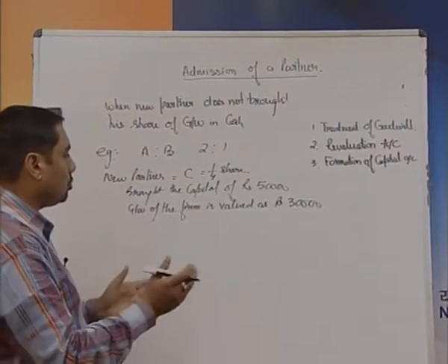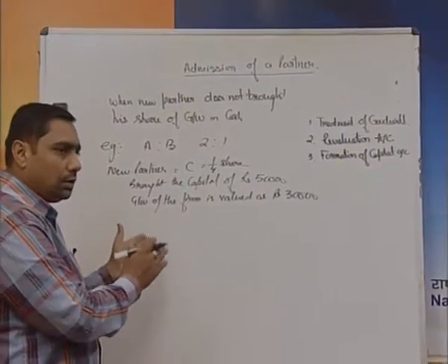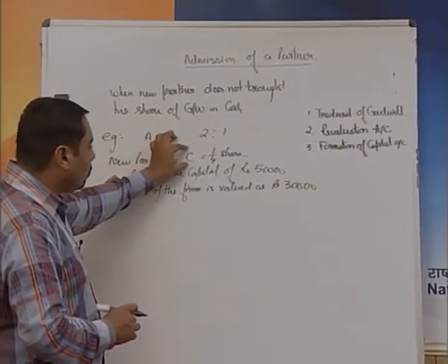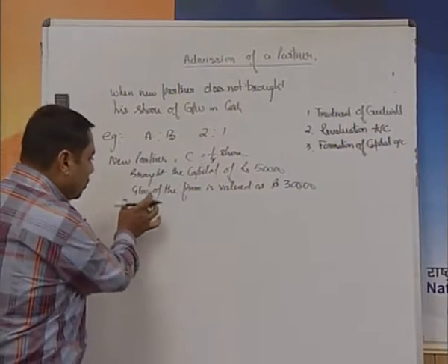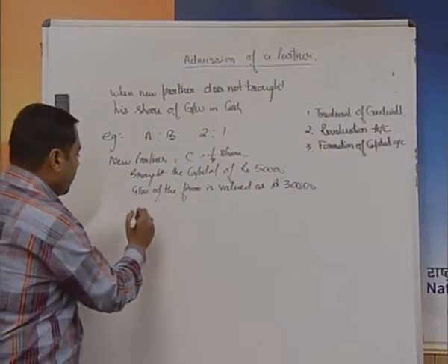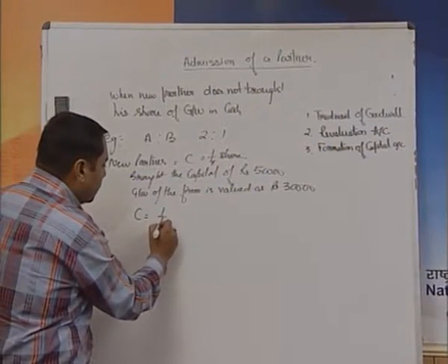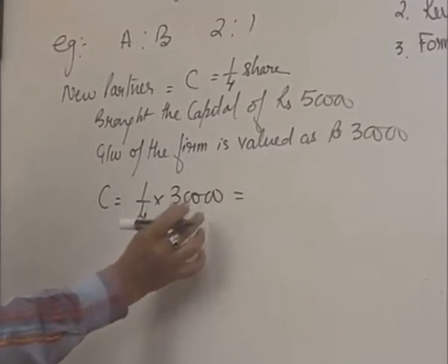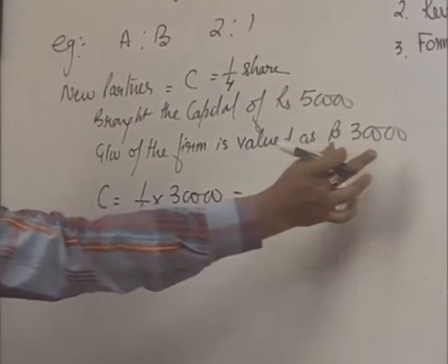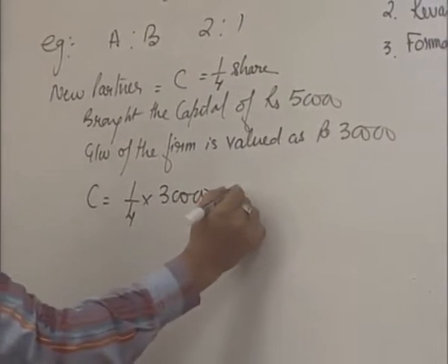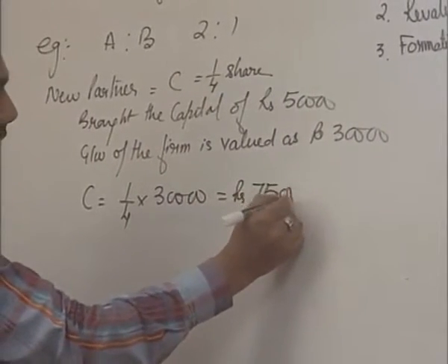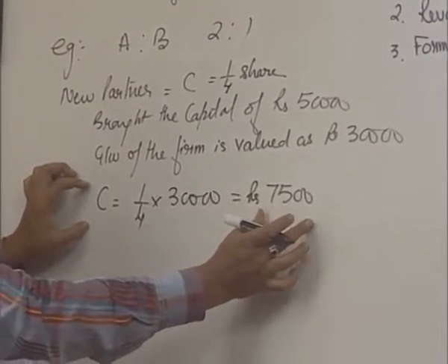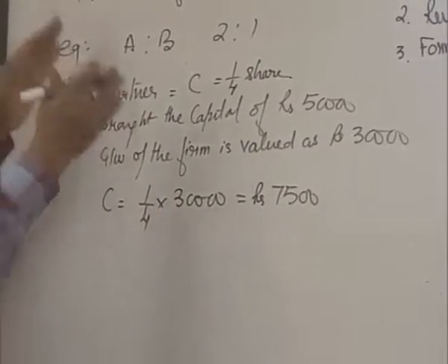If this is the question, then what entries are we going to pass in our books of account? The very first thing is, first of all, calculate C's share in goodwill, because this is the goodwill of the whole firm. C is going to join the business for a 1/4 share, and the total goodwill is 30,000, so 1/4 of 30,000 comes out to be rupees 7,500. Now, C was supposed to bring this amount of goodwill in cash, which he hasn't brought as per the question.